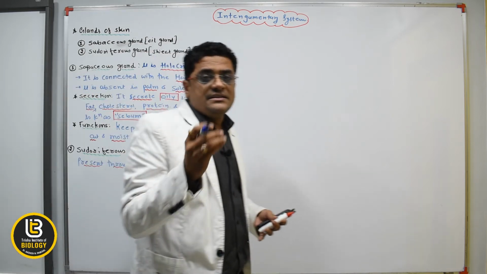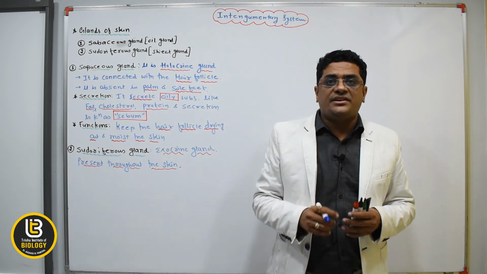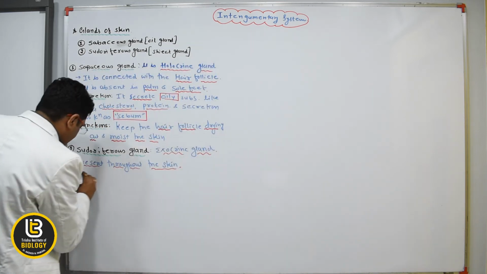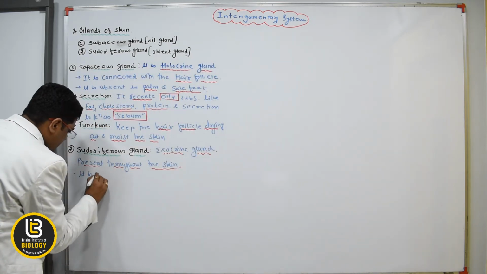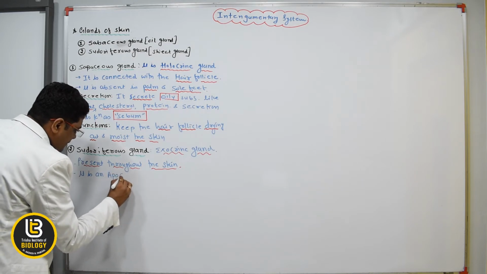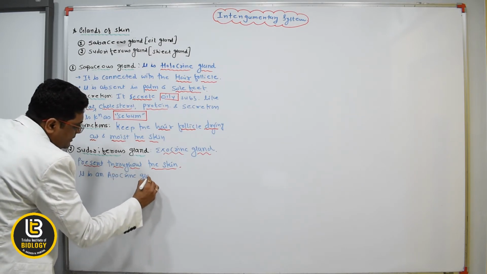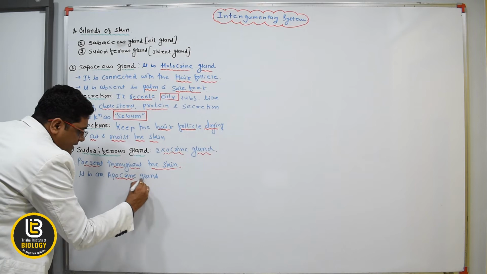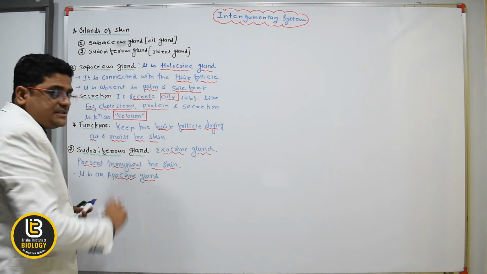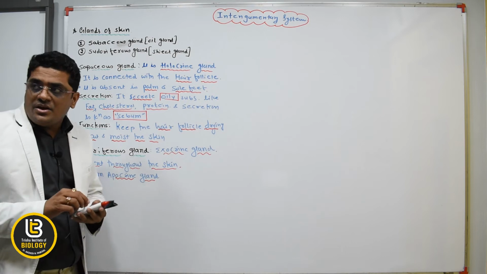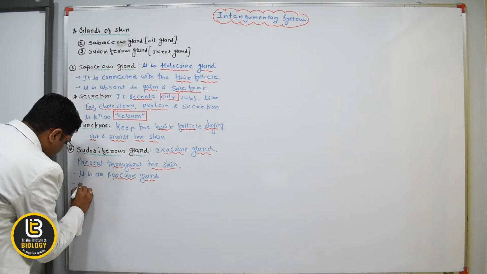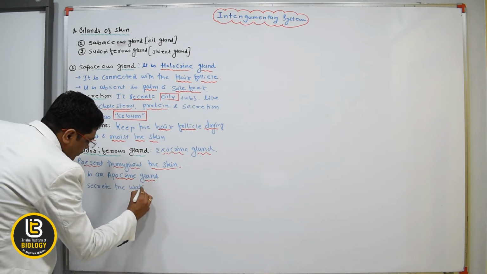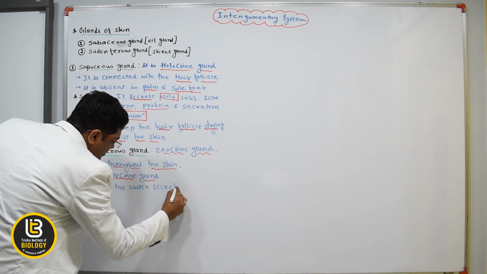And one more thing, this gland secretes a watery secretion. It is the apocrine gland. This one is the holocrine gland, and this one is the apocrine gland, and it secretes the watery secretion.